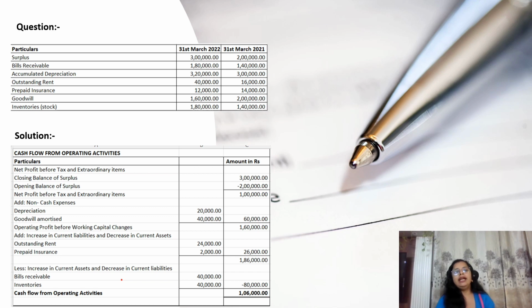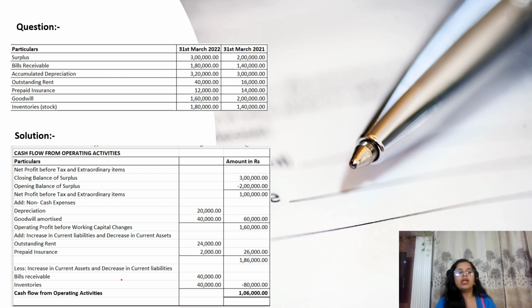Goodwill is our intangible asset. But now you will say, ma'am, we don't take intangible or tangible assets here. We take tangible and intangible asset in investing activity. Obviously, I have already told you that we will consider all these things, tangible or intangible asset, purchase, sale, at investing activity. But what happened in case of goodwill? In case goodwill is increased, that means we have purchased it. But in case our goodwill is decreased, that means we have not sold.